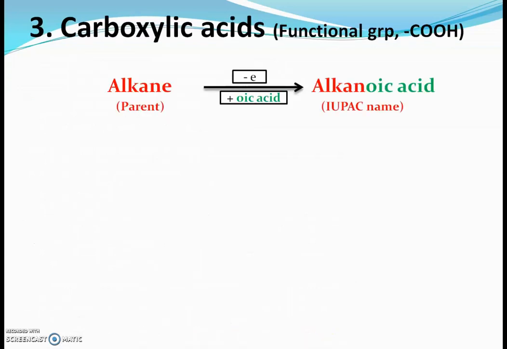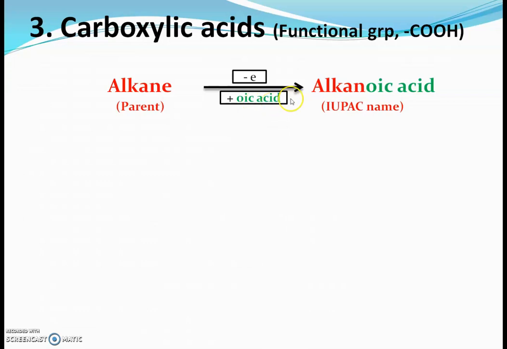The next class of organic compounds is carboxylic acids. The functional group in carboxylic acids is the carboxylic group, which is the univalent COOH group. The procedure of naming carboxylic acids is also the same, but after deciding the name of the parent alkane, we remove the E of this parent alkane and add oic acid.